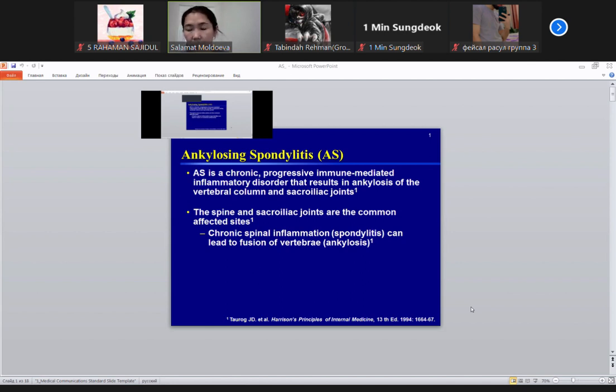And about antibody, we know that there is antibody present because B cells always produce antibody. But when we check RF factor in this disease, in 90% it will be negative. That's why it's called the seronegative spondyloarthropathy group of diseases. If you want to be sure, you can check other antibodies, for example anti-nuclear antibody, ANA, anti-neutrophil cytoplasmic antibody, which we also check in rheumatoid arthritis, and it will be positive in 30%. Not specific, but might be present.